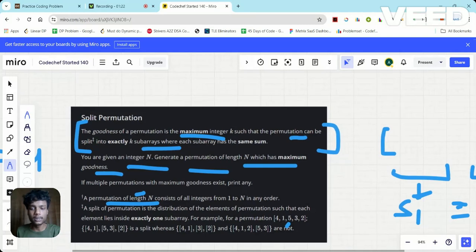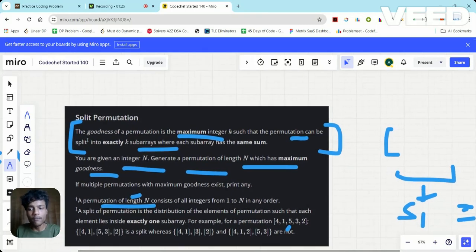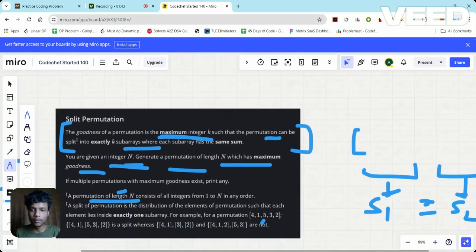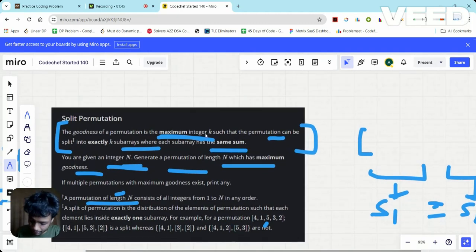So let's see the problem. What exactly it is saying is, first of all, we are given an integer n. We need to generate a permutation which has a maximum goodness. And goodness of a permutation is the maximum integer k such that the permutation can be split into exactly k subarrays, where each subarray has the same sum. This is what the problem is saying.